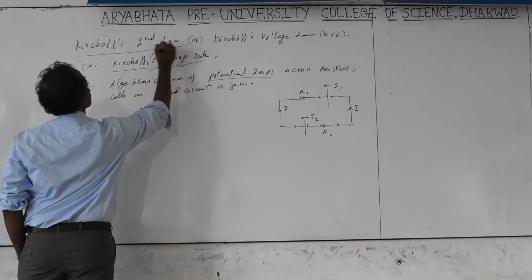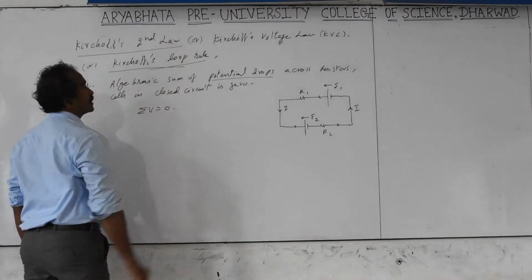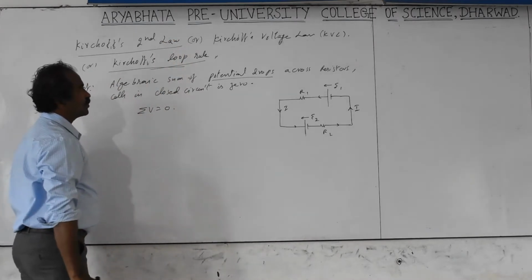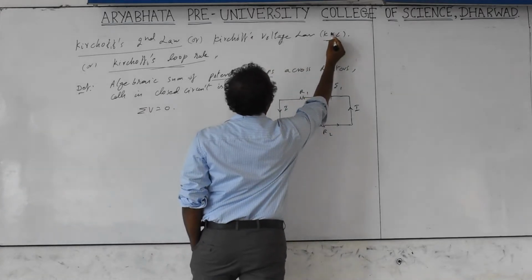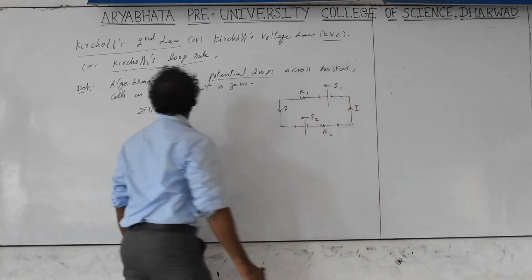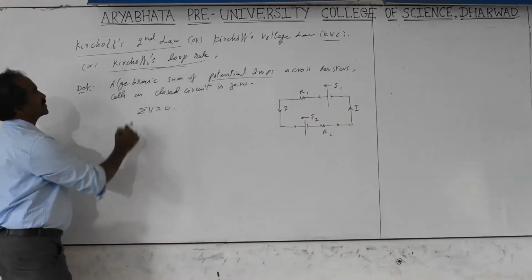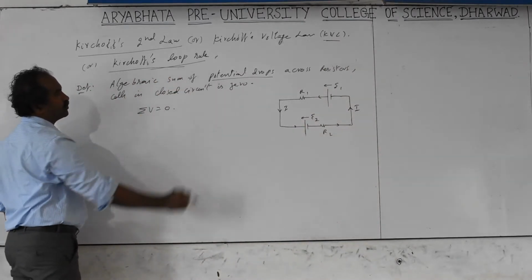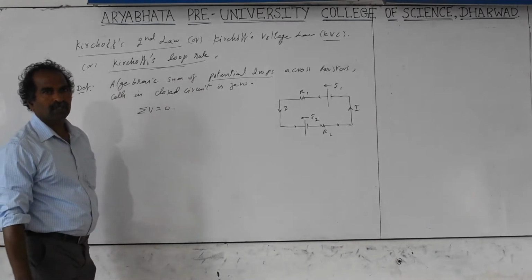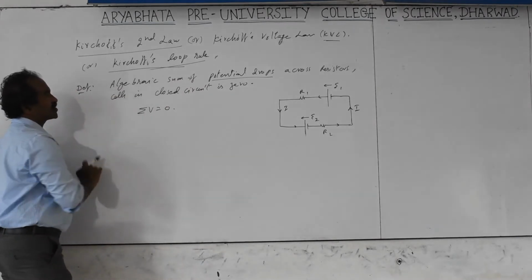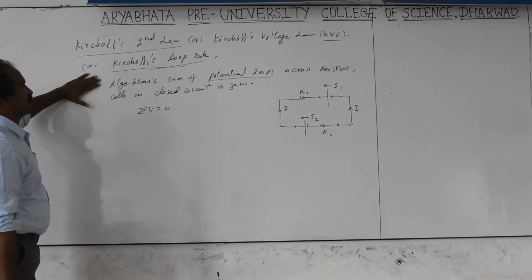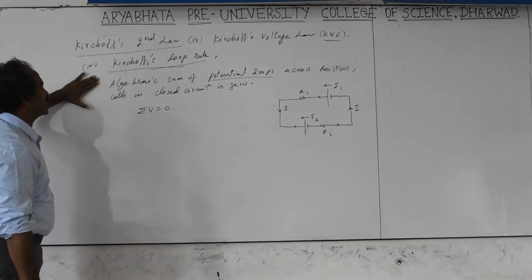Kirchhoff's second law. Kirchhoff's voltage law, in short, is also called KVL, in capital letters. It is also called Kirchhoff's loop rule or loop theorem. According to this, it's a statement, not a definition. Actually, it's a statement of Kirchhoff's second law. I read it as a definition, but actually it is a statement.